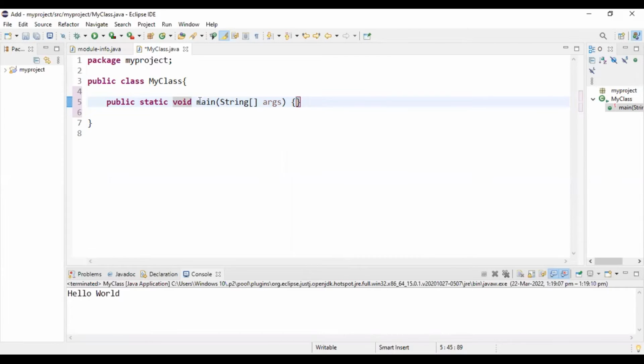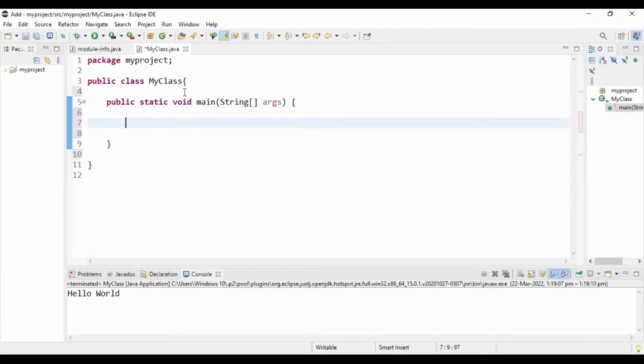So we are writing void here, and main is actually a keyword. Main is the method that ensures the code inside it will be executed. So main is necessary for any kind of code. The String args is actually an array of strings or characters that are passed to the main function. So we will understand this as we execute a program.